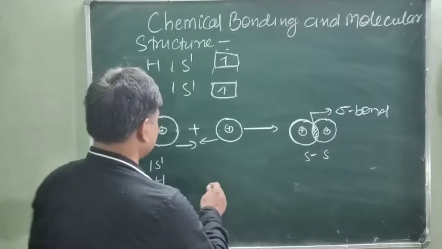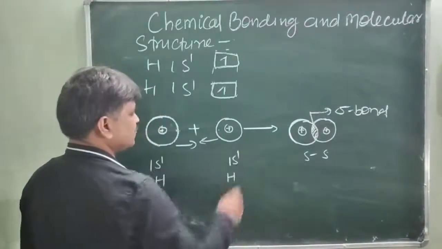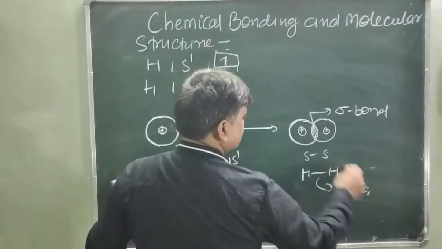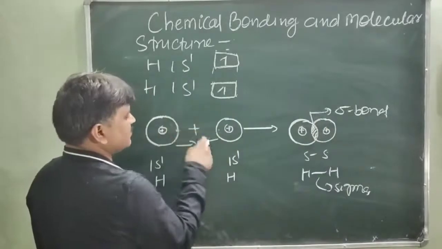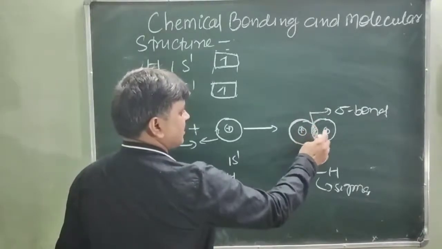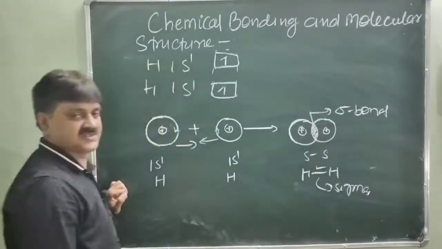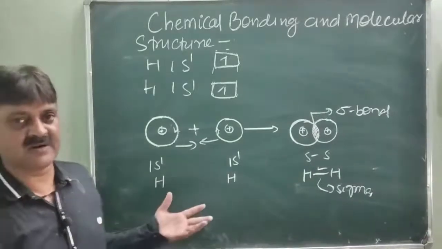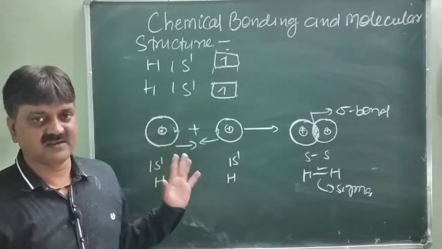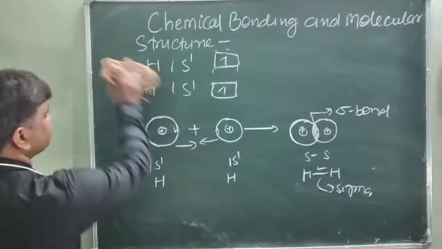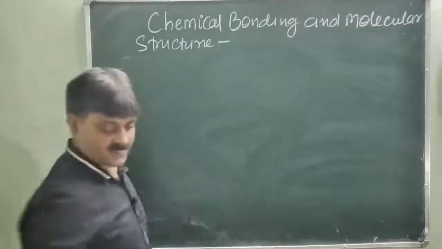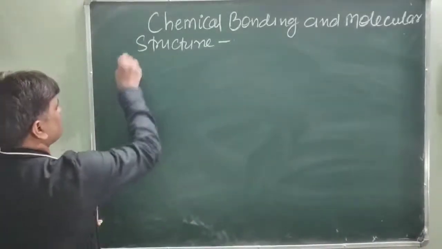Just like the formation of one hydrogen, one s1, with another hydrogen, this is the formation of sigma bond. These orbitals overlap here end to end, and their electrons are shared with each other in these orbitals. After merging, formation of sigma bond takes place. So one mode of formation of sigma bond is by ss overlapping of atomic orbitals having half filled shells. Is it clear? Next one, sp overlapping.